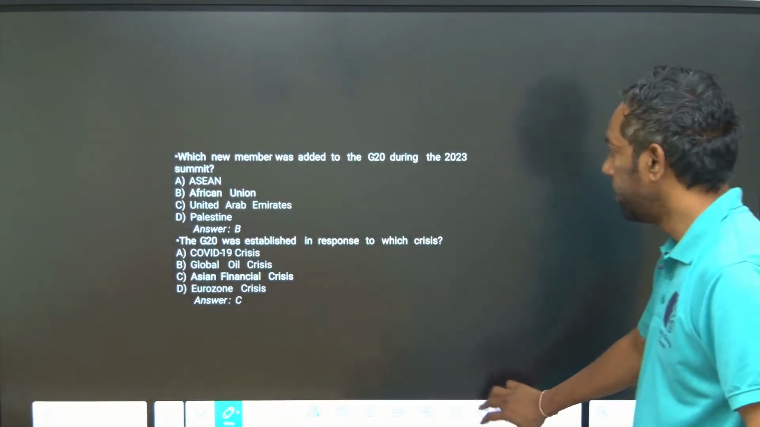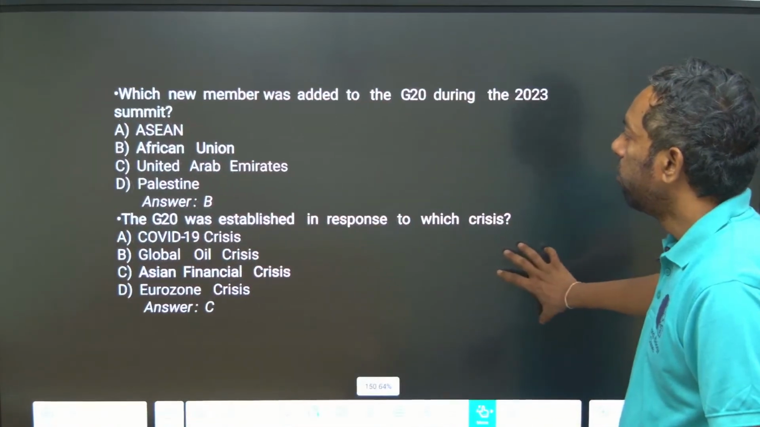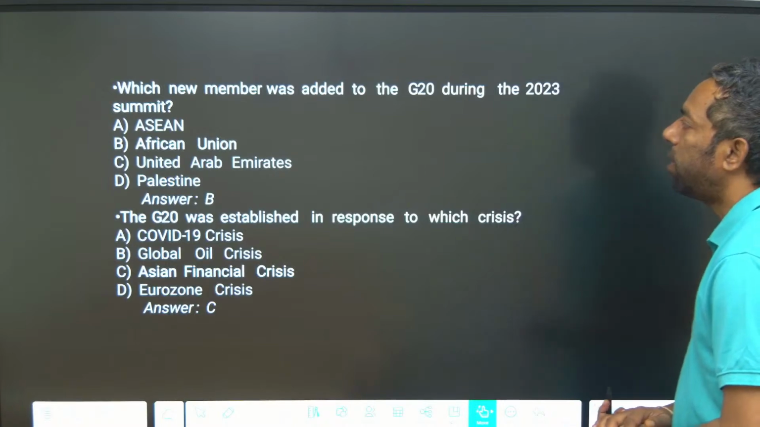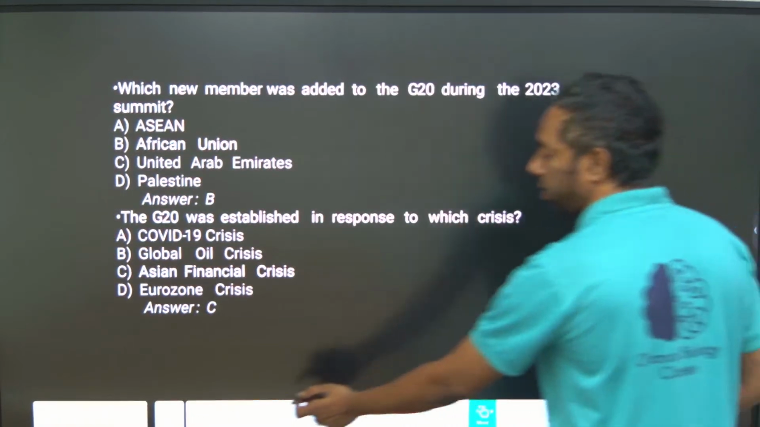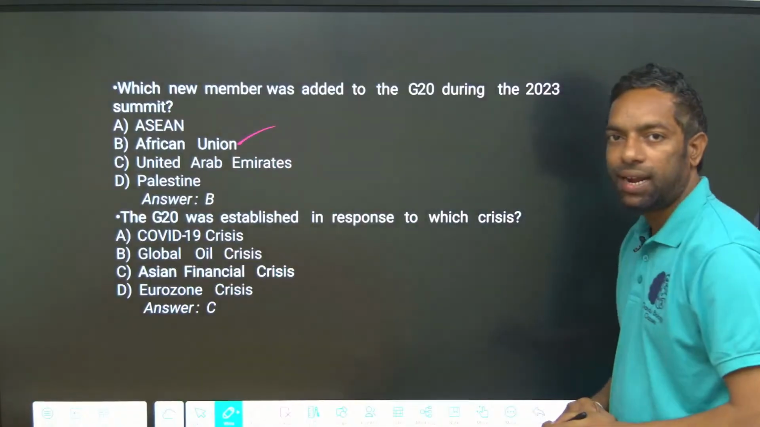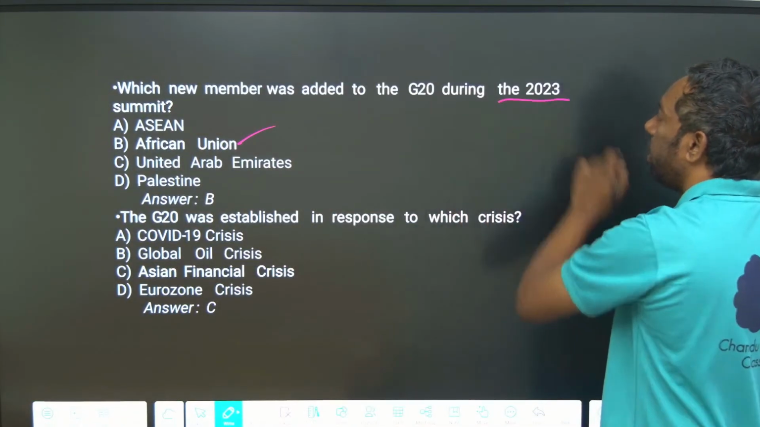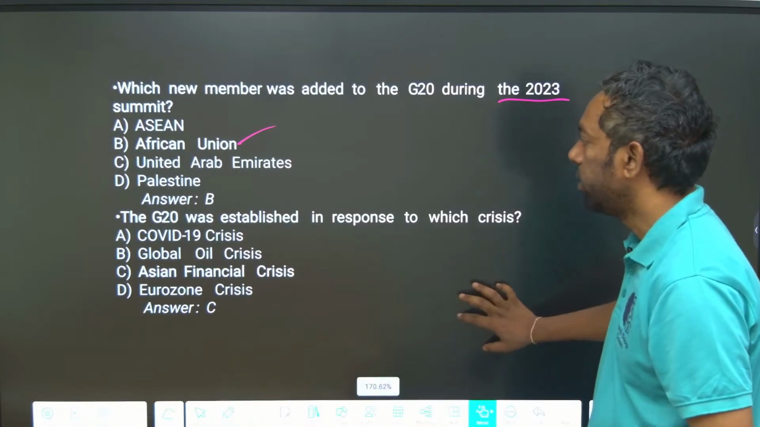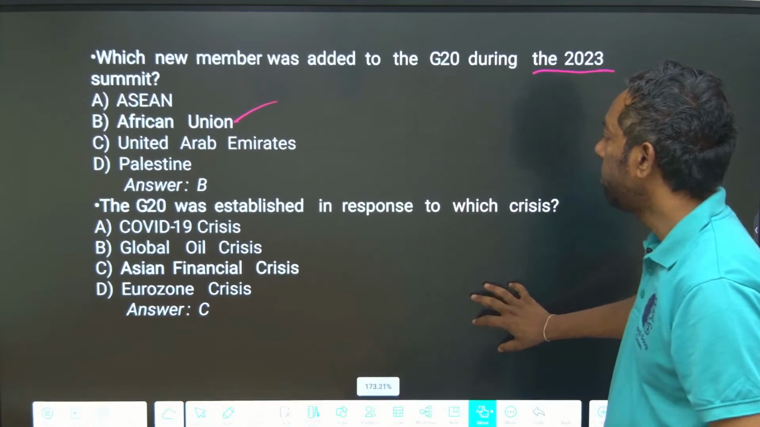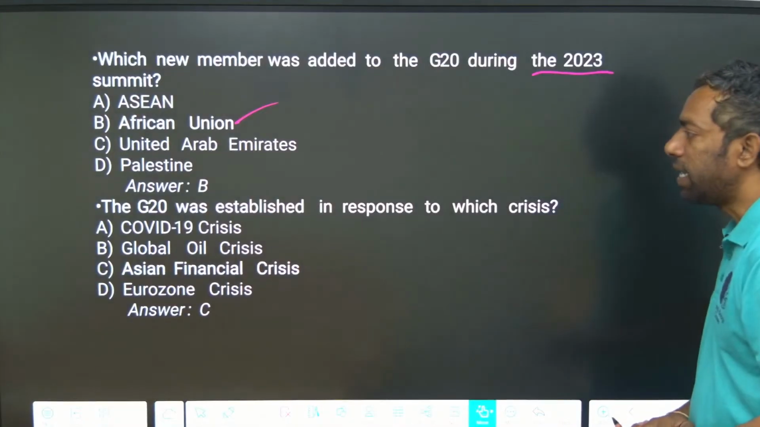And next, which new member was added to the G20 in 2023? ASEAN, UAE, African Union. The African Union was added in the 2023 G20 summit. Next, the G20 was established in response to which crisis?